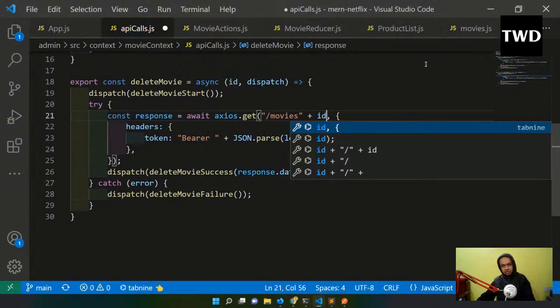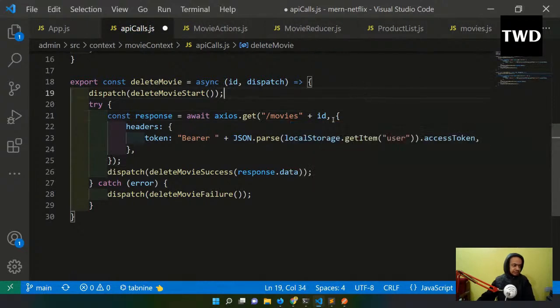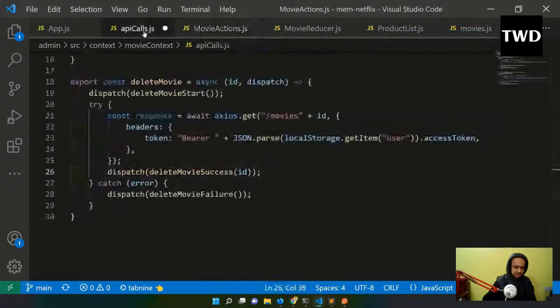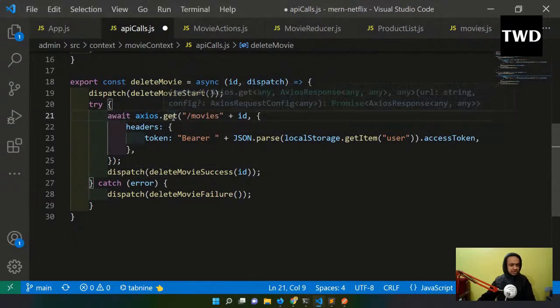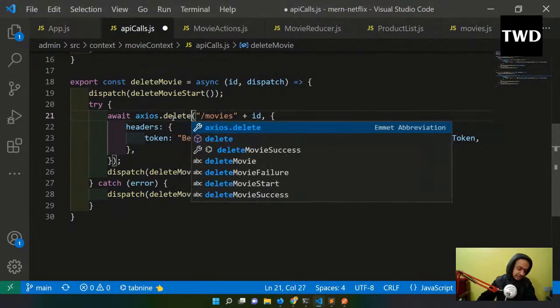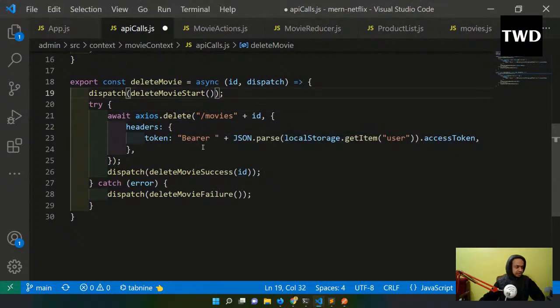So I have a delete route also actually. For that I'm going to have this, and again I need a header token and all these things, get items and all, and delete movie success. I just need the id here, and I don't want the response, because we don't need the response. Instead of access.get, it will be delete. So delete is like put, get, and delete are also there, with the access token and all. Okay, so this is how delete movie is done in slash movies and ids, and let me save it.